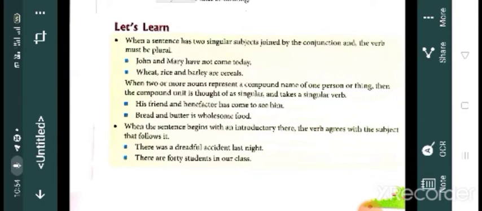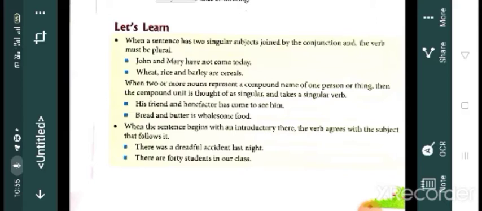So listen. When two or more nouns represent a compound name for one person or thing, then the compound unit is thought of as singular and takes a singular verb. Now listen. So here, his friend and benefactor. Here friend and benefactor represent the same person. So it's a compound name used for one person.